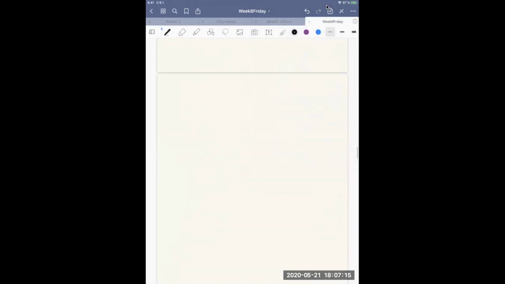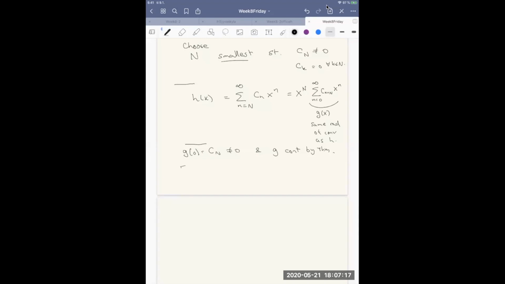Since g is continuous, there will exist some M such that once n is bigger than capital M, the absolute value of g(x_n) minus c_N, which is equal to g(0), will be less than or equal to the absolute value of c_N over 2.